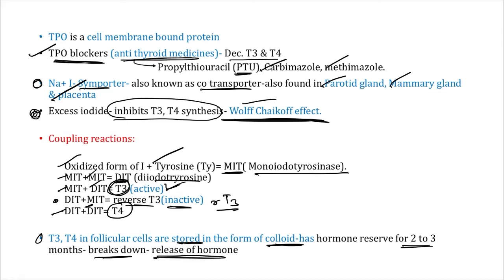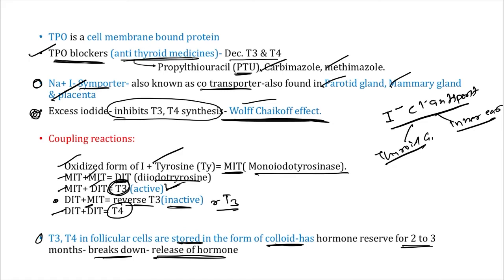Now very important, as we discussed, on the apical end we have the iodide chloride antiporter. Apart from the thyroid gland, we also have this antiporter in the inner ear. One is in the thyroid gland and the second is in the inner ear.